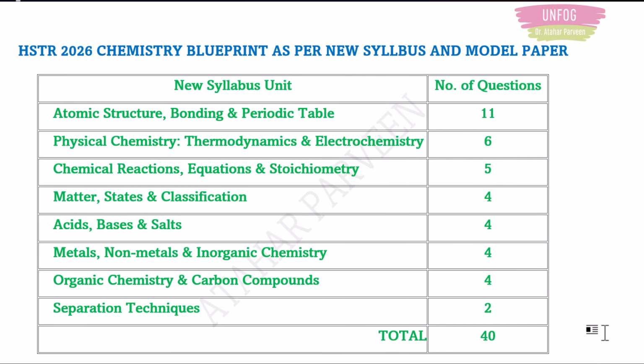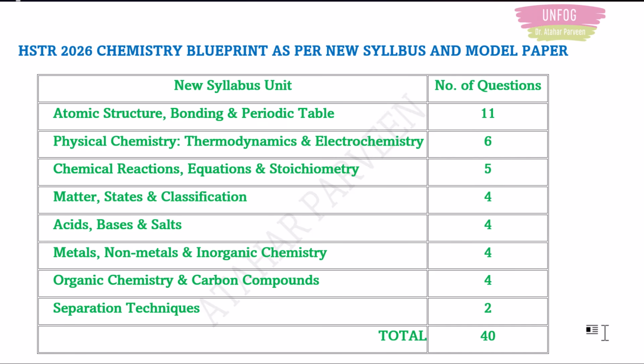So for chemistry, for the high school teacher recruitment, as per the new syllabus and the model question paper, the first important chapters are atomic structure, bonding and periodic table. 11 questions have been asked from this part. Then from the physical chemistry part, basically thermodynamics and electrochemistry, 6 questions have been asked in the model paper. Then in topics like chemical reactions, equations and stoichiometry, we can expect around 5 questions.